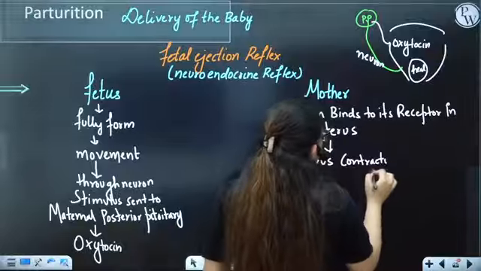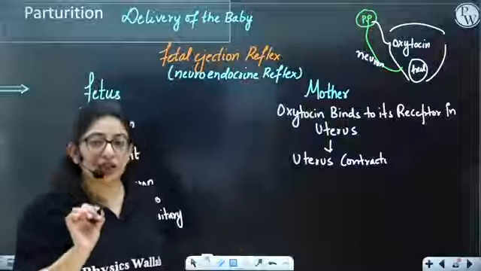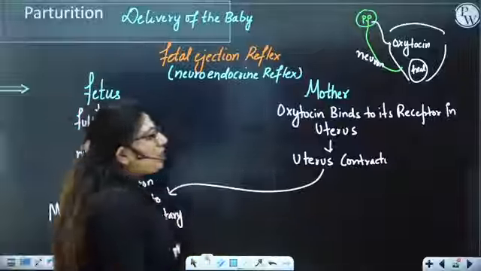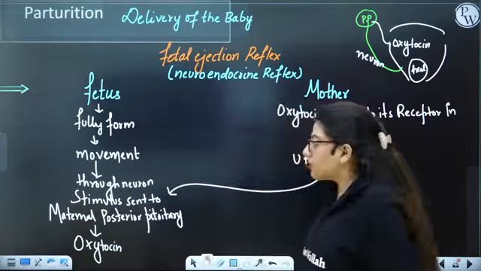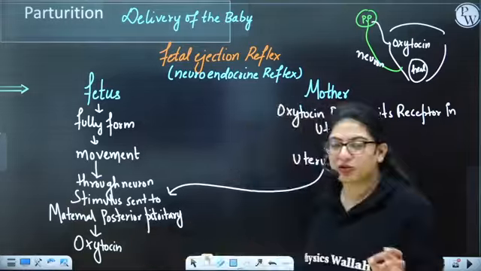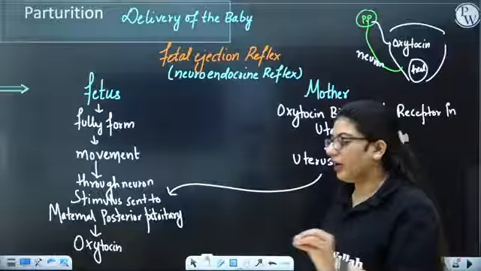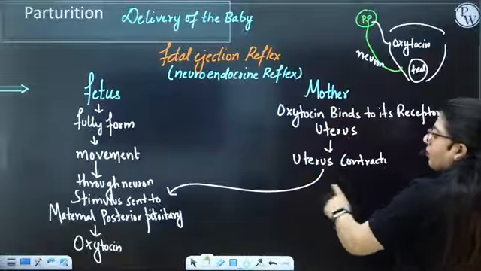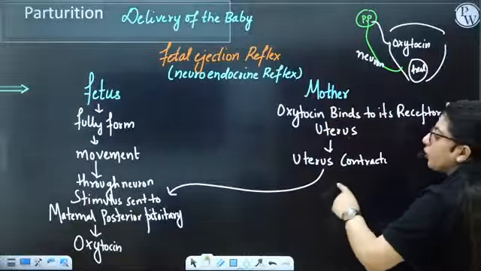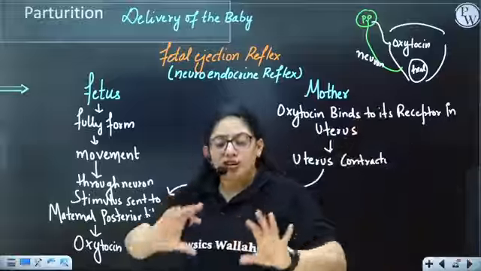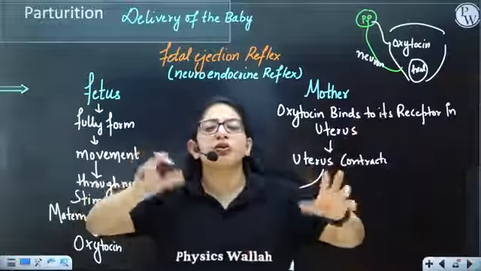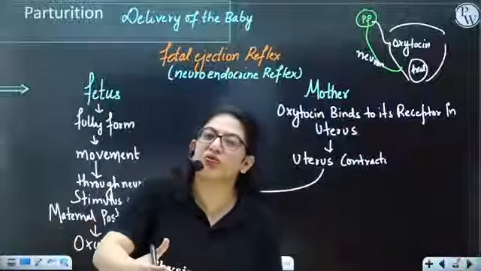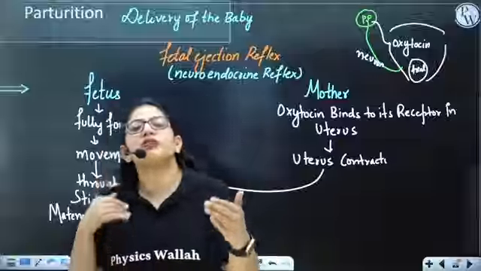Now this uterus will contract, and this is how we say the mother has started contractions. This contraction of the uterus will send a signal to the mother's posterior pituitary. You want to stimulate the mother's pituitary so that it releases oxytocin. So in the mother's body, a feedback mechanism is going on. More the oxytocin, more the contraction. More the contraction, more stimulus to the pituitary, more the oxytocin.